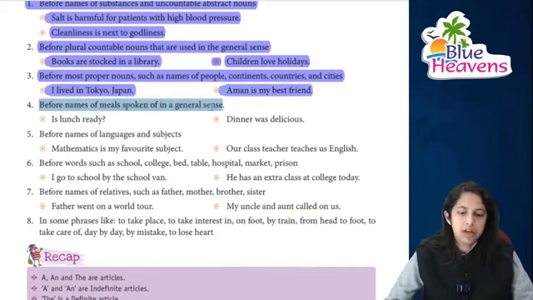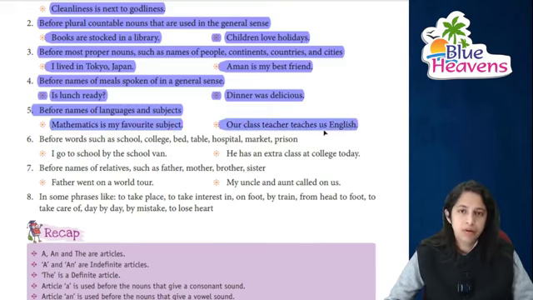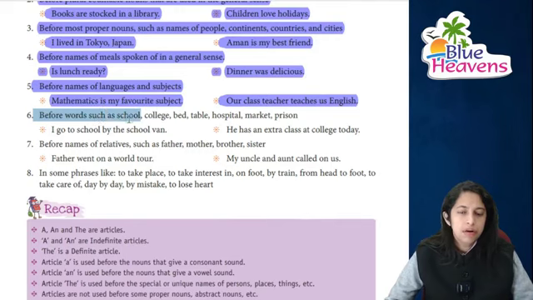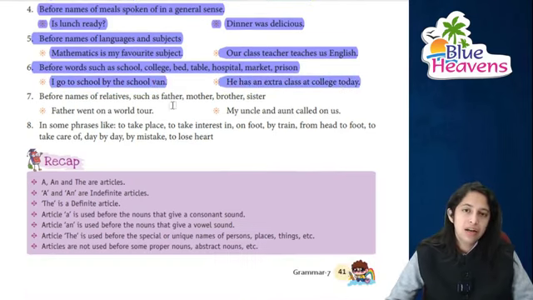Before the name of the meal, जो कि आप बात करते हैं एकदम general sense में: is lunch ready? Dinner was delicious, बहुत ही अच्छा डिनर था. Before the names of languages and subjects, mathematics: you can say mathematics is my favorite subject. हमारी क्लास टीचर जो है हमें English पढ़ाती हैं. Before words like school, college, bed, hospital, market, prison: I go to school by the school van and he has an extra class at college today.